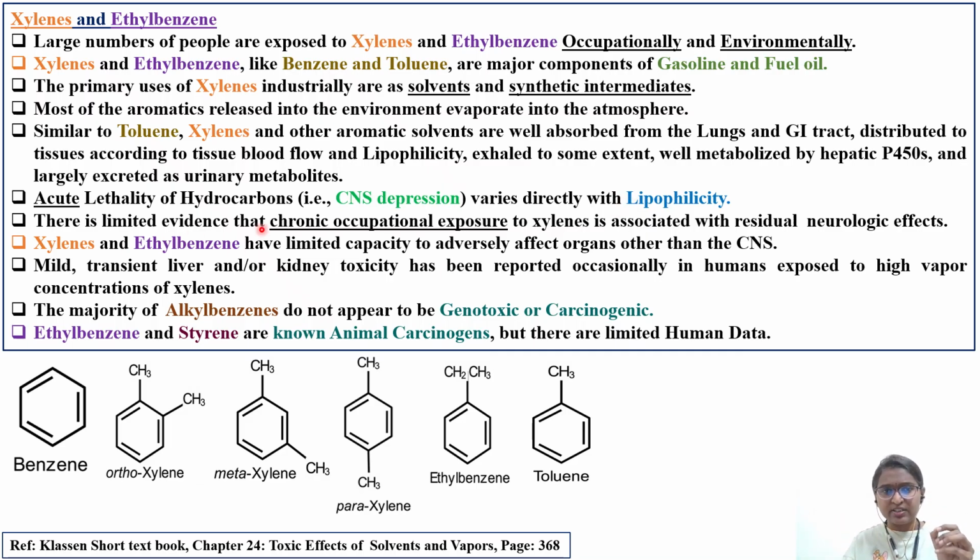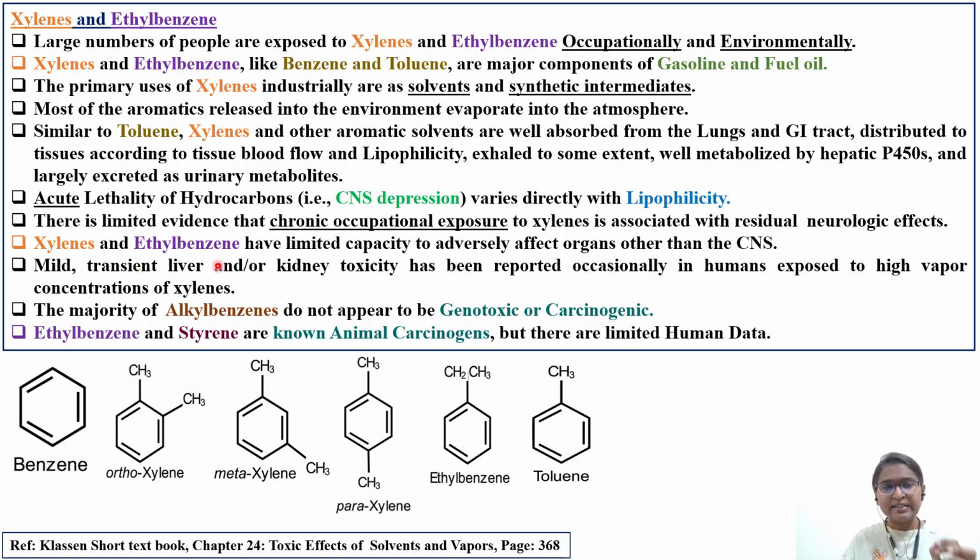There is limited evidence that chronic, repeated exposure over a long period of time to xylene is associated with residual neurological effects. It means, for example, I'm a person working in a factory where I'm exposed to ethyl benzene or xylene as a solvent on a day-to-day basis, 5 days, Monday to Friday, over 6 or 7 months or 1 year. Even if I stop working, there will still be residual neurological effects because I was exposed to this type of solvent for such a long period. Even if I quit my job, there will still be residual neurological effects. This is what the statement means.